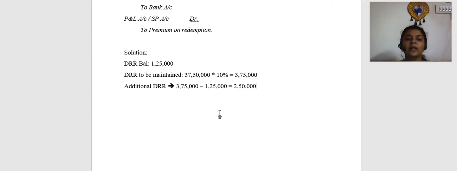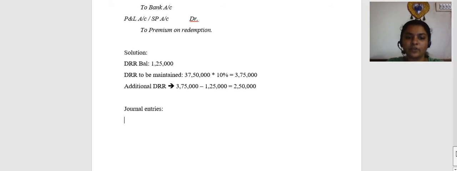So here the amount of additional DRR to be created is 2,50,000. Is that clear? Keeping this as the base, we are going ahead to the question, the journal entries.